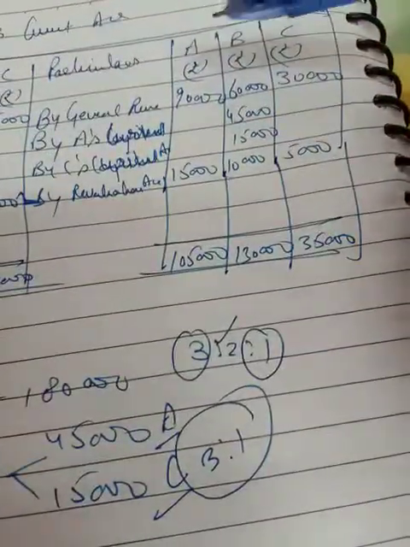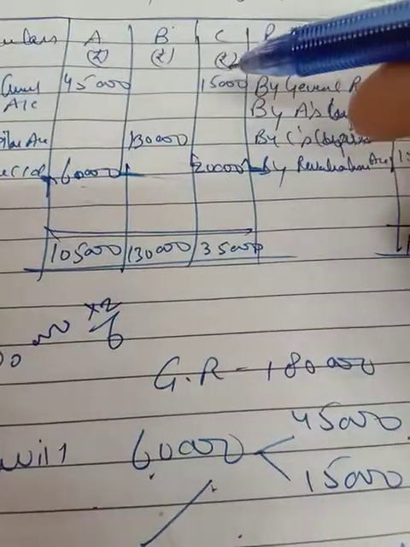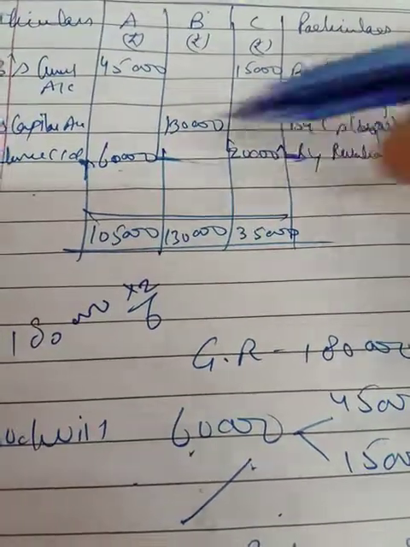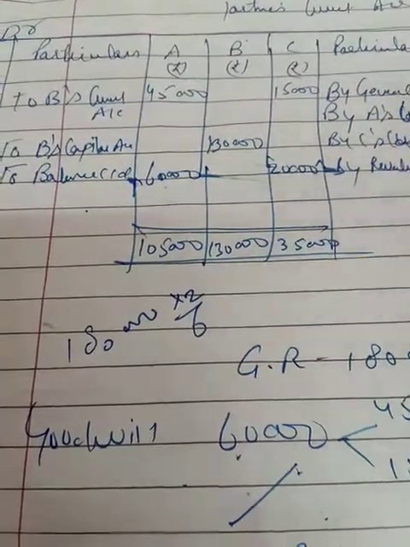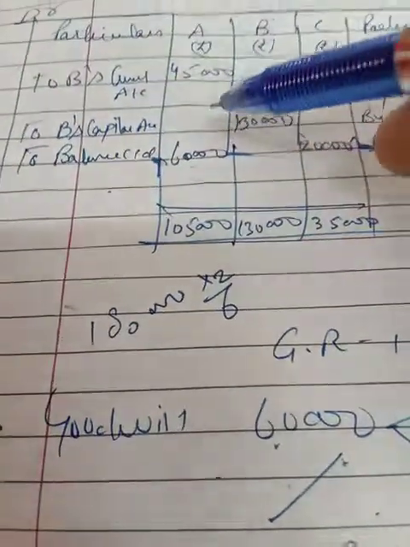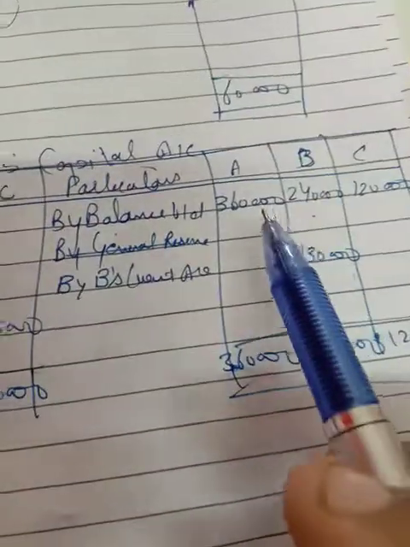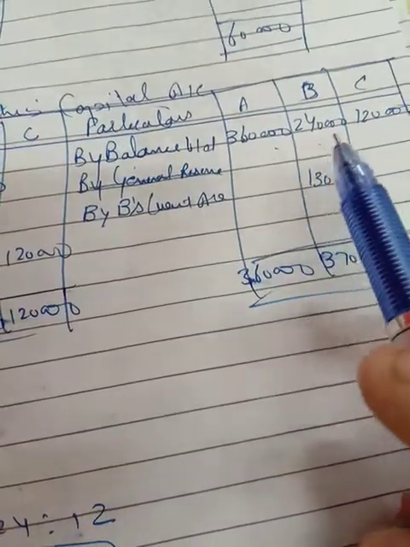You have to calculate the balance of A, B, C all. A's current account balance, you have to show as to balance c/d. C's current account balance, you have to show as to balance c/d. A's current account is 60,000, C's current account is 20,000. That is the credit balance you have to show in the balance sheet liability side with the name A's current account and C's current account. But what about B, who is retiring? For calculating B's current account balance, that is 1,30,000, it will go to B's capital account, and there you will make the payment. So in B's capital account, you have to show the balance by B's current account 1,30,000, which has been coming from B's current account.